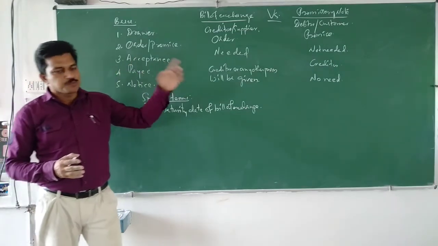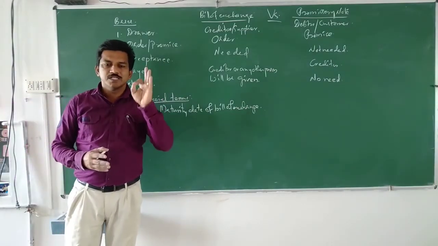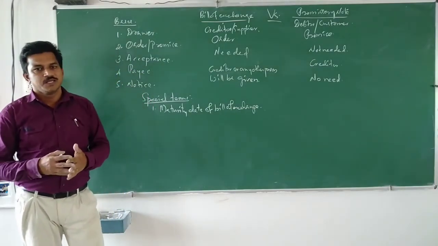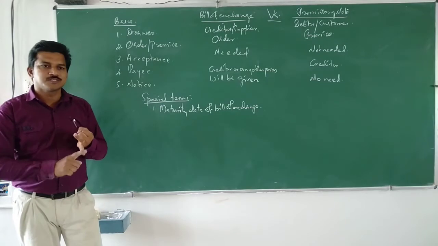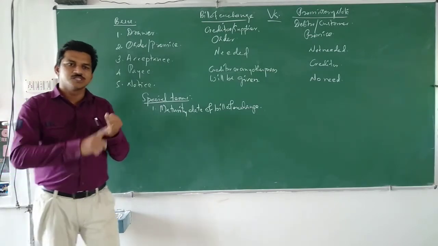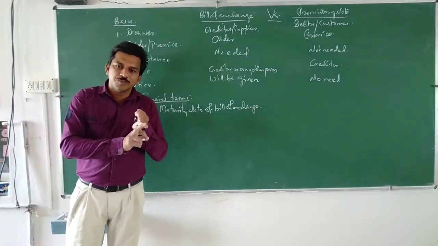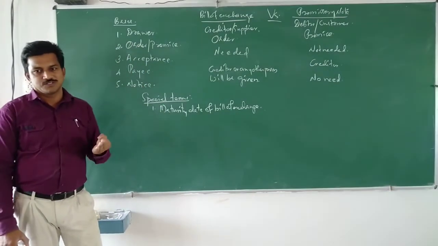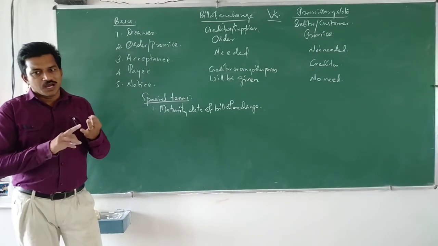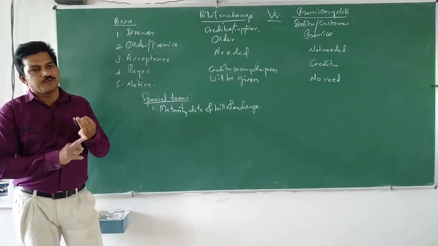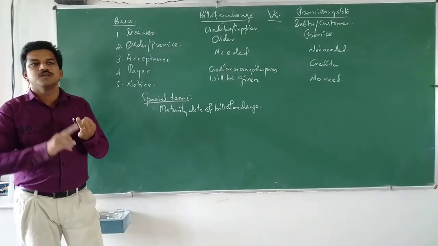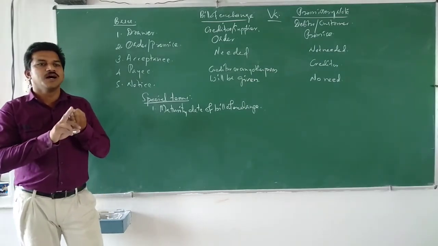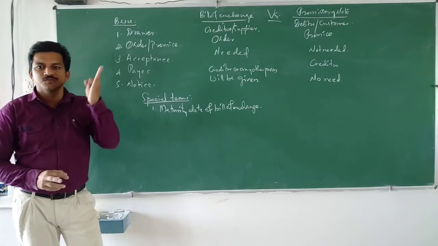Here in that specimen we have written December 1st, 2020, made for 3 months. So December 1st to January 1st, 1 month is over; January 1st to February 1st, 2 months are over; and by March 1st, 3 months are over.